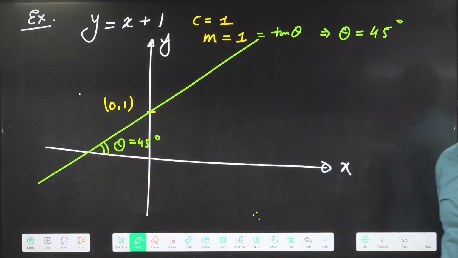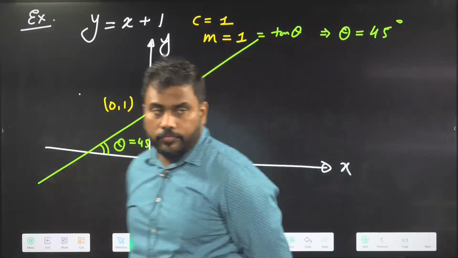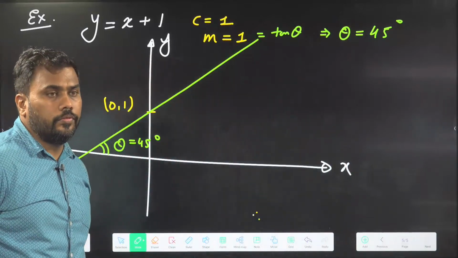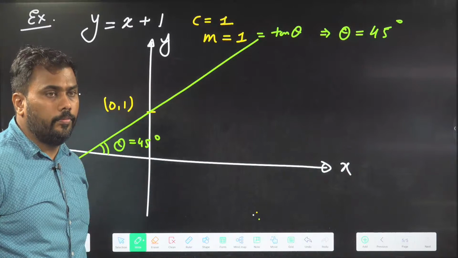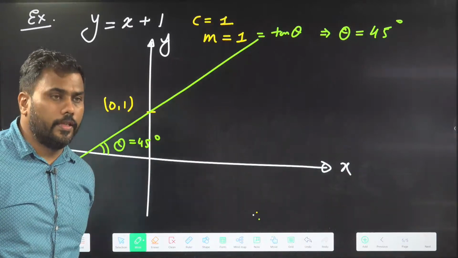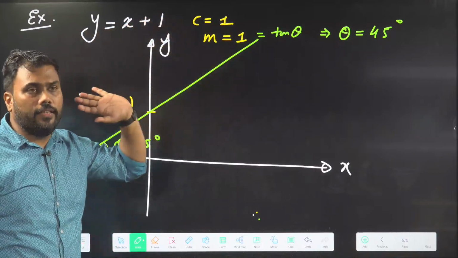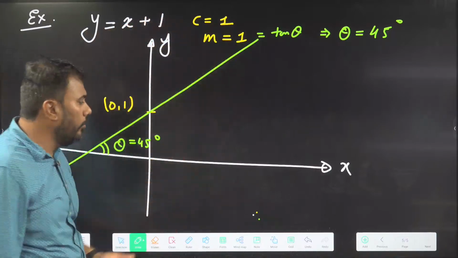Is this understood? Mahesh, very good. Yes, okay. So whenever we have this kind of equation, the graph will be a straight line. So let us take some more examples.